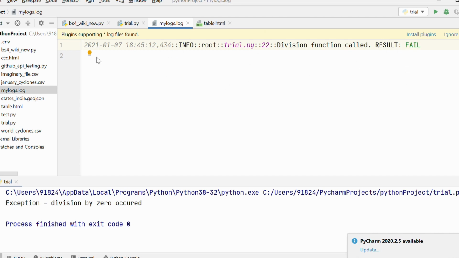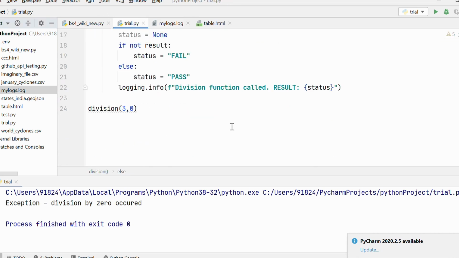So basically it records the time, the logging level, the script name trial.py, the line number where the issue happened, and basically division function called result is fail.